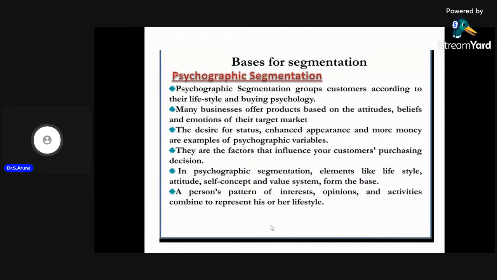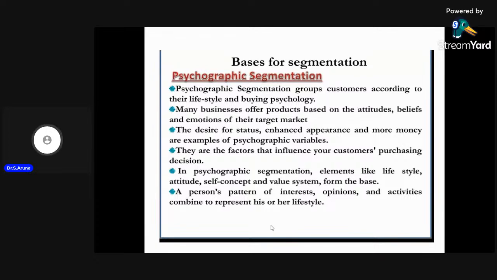As far as psychological segmentation is concerned, the lifestyle will vary based on income, and taste and preference will vary based on the earning capacity of the individual. Lots and lots of values, beliefs, and norms will be followed by people. They have different tastes, interests, opinions, and sentiments. One common product cannot satisfy the need and want of all customers, so we go for market segmentation.